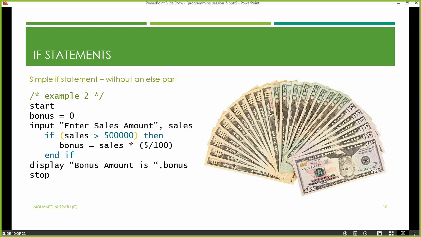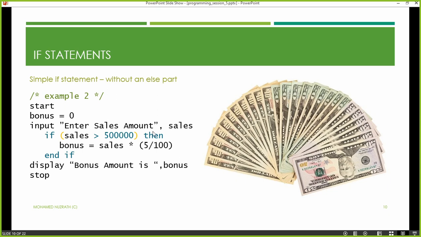So in this one, we're going to do that again. Let's try to understand this program. We are starting the program. Before we do the calculation, we set the bonus value to 0, because we did not start calculating the bonus. Next line, as usual, we ask the user to enter the sales amount. So input command is there.